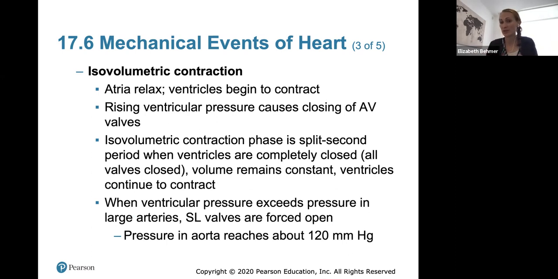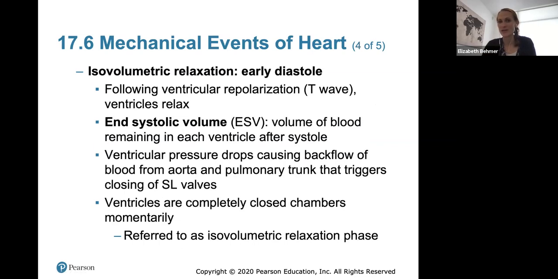The rising pressure within the ventricle closes the AV valves. This isovolumetric contraction phase is just a split-second period when all the valves are closed and the volume remains constant, but the ventricles start to contract, which builds up pressure, which is important for the volume of blood that they will eventually eject. When ventricular pressure eventually exceeds pressure in the large arteries, that forces the semilunar valves open, and the pressure in the aorta will reach about 120 millimeters of mercury.